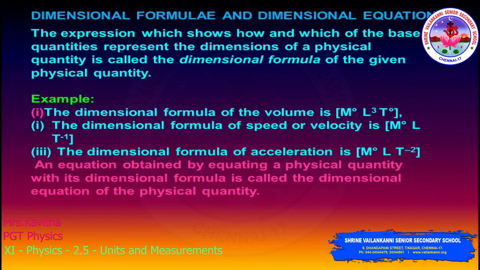And the dimensional formula of speed or velocity is M power 0 L power 1 T power minus 1. Okay, for speed or velocity, what is the base formula? Distance by time, length by time T. There is no mass, so M is not involved. So M0 L, which is the distance, and T power minus 1, because it comes from the denominator.